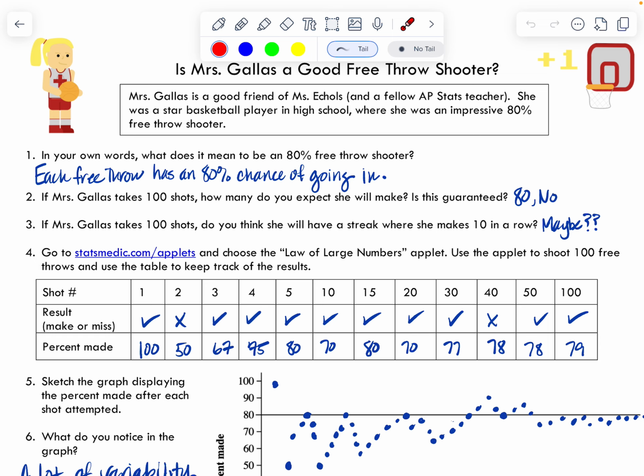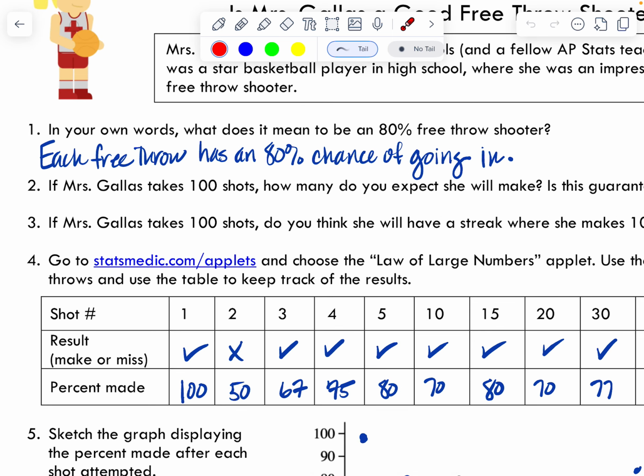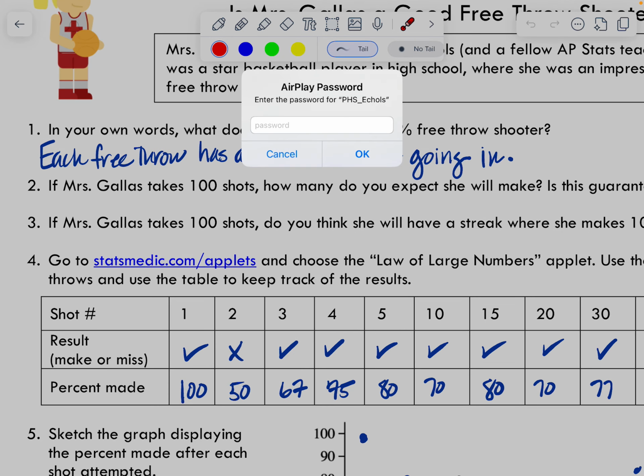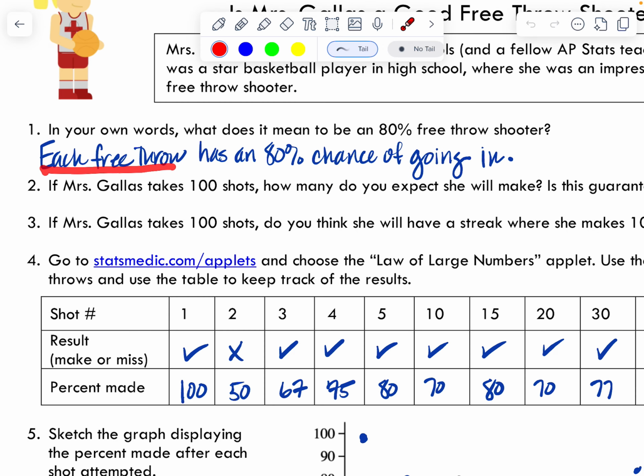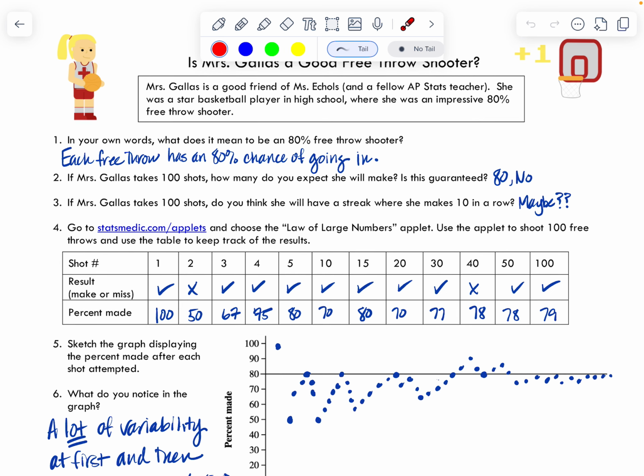So in your own words, what does it mean to be an 80% free throw shooter? I put down that each free throw has an 80% chance of going in, or an 80% probability of going in or being made. If Mrs. Gallus takes 100 shots, how many do you expect she'll make? Well, if she's 80%, I expect her to make 80 shots.